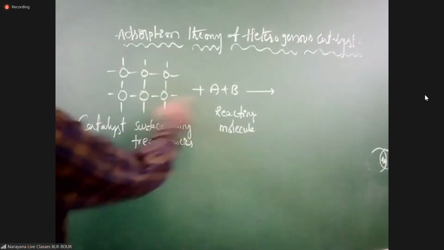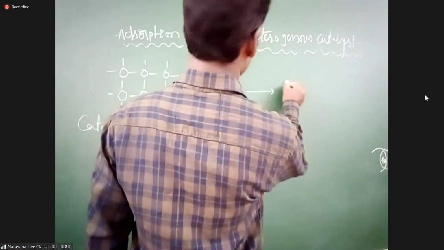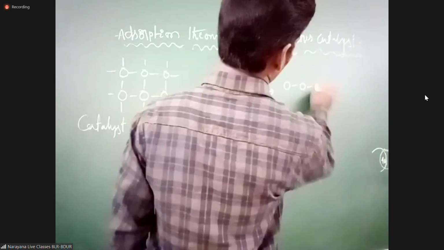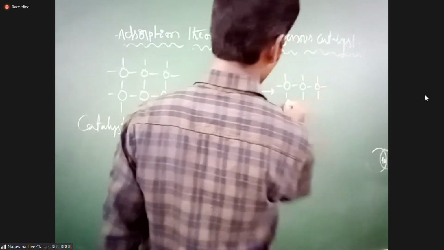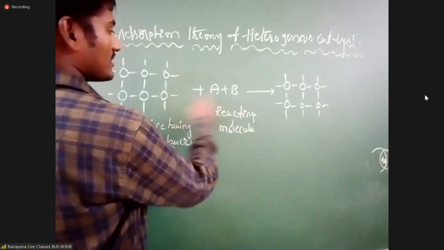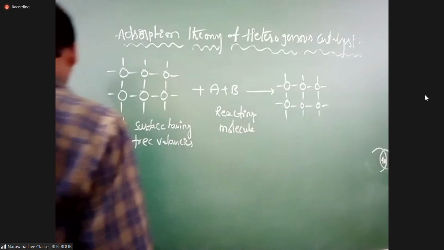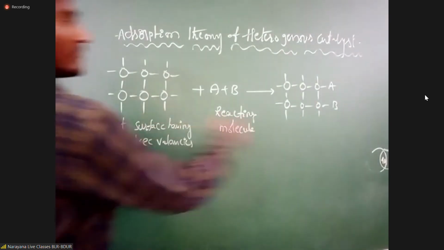When catalyst and reacting molecules combine, you get an intermediate product. Here the catalyst is there, the reactant is there. These both will give the intermediate product. These two, reactant and catalyst attached, will give this product.